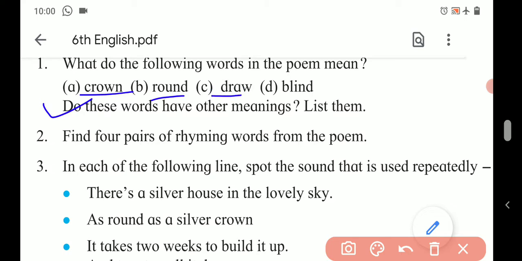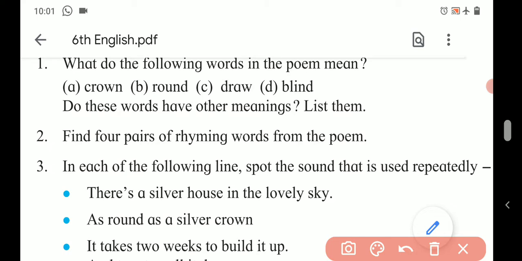Next, draw. It means to make pictures, again to attract somebody, and something more. Next, blind. It means not able to see. So these are the other meanings of the words.